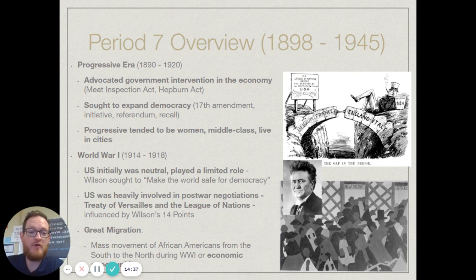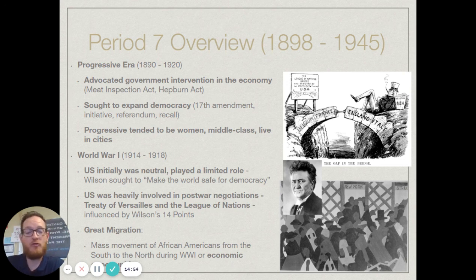So you can see that political cartoon right there showing the U.S. being a keystone of this League of Nations, and we end up not joining. Because of that, along with a lot of other factors, you are going to see that the League of Nations is really powerless in a lot of ways.